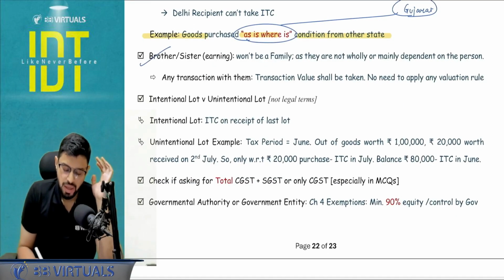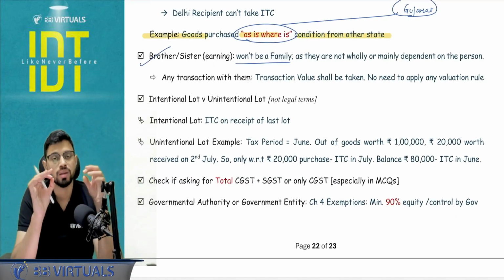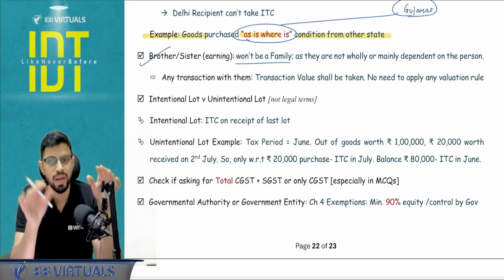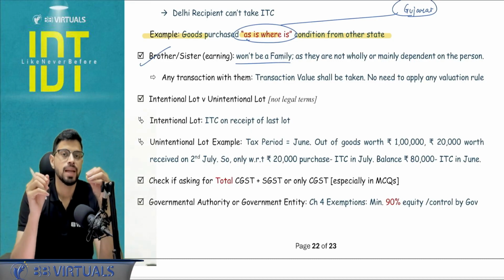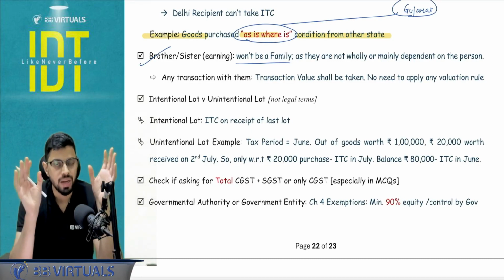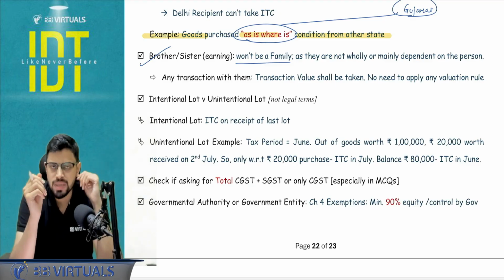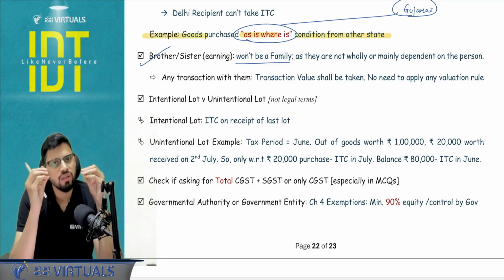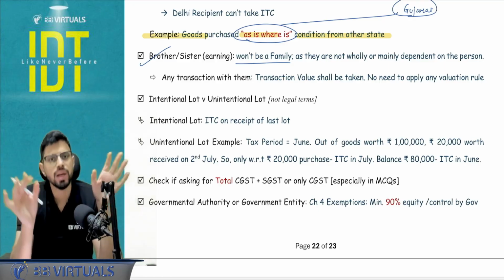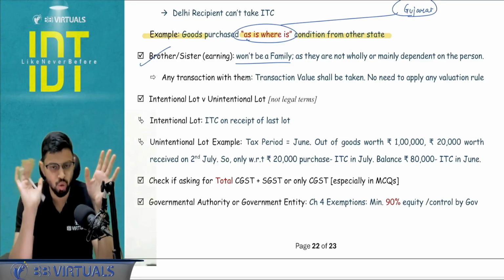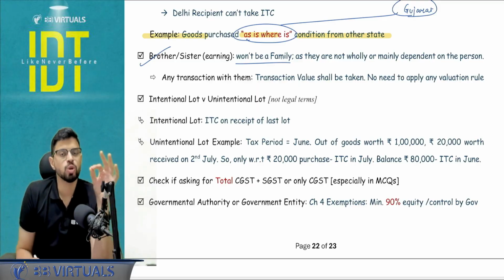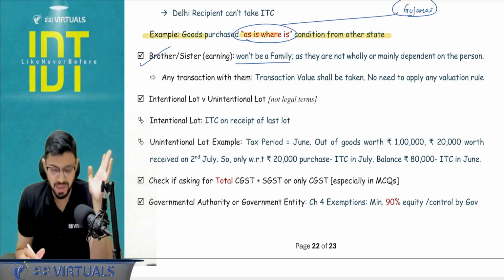This I have covered. So basically, whenever the person is not falling under your family, let's say there is a brother and he has his own factory, it means he's not family, he's not a related person. So in that case, whatever transaction value you're entering with him, you have to accept it because you are not a related person, and just ensure price is the sole consideration, right? So go to the valuation rules only and only if there is a need.